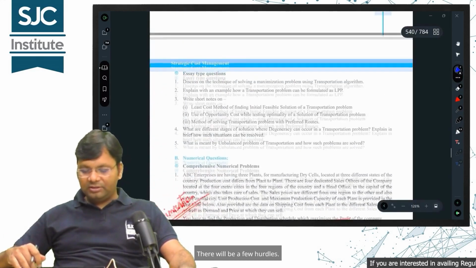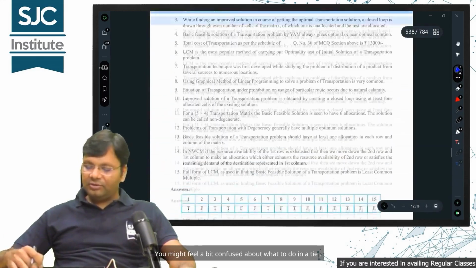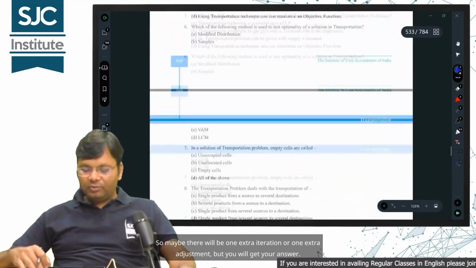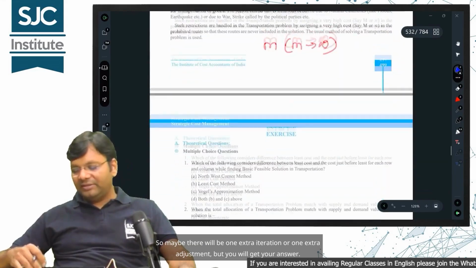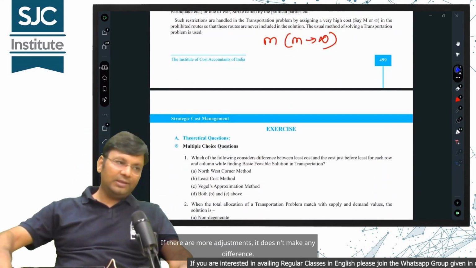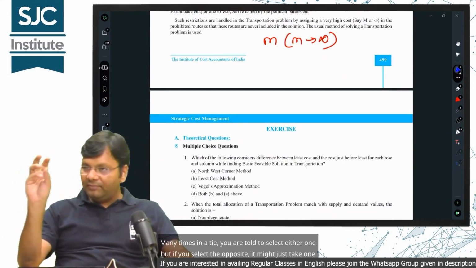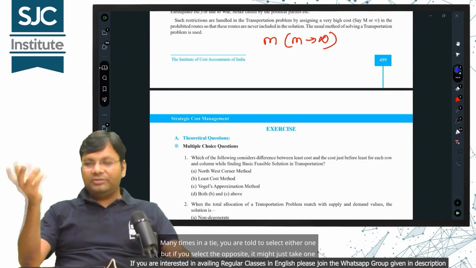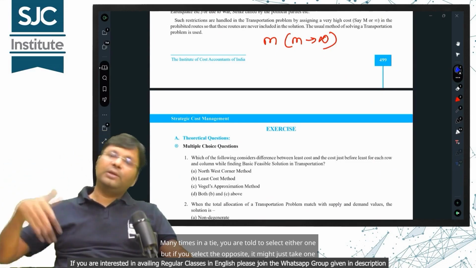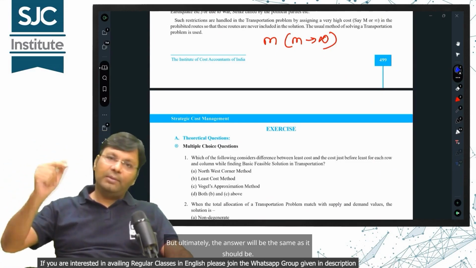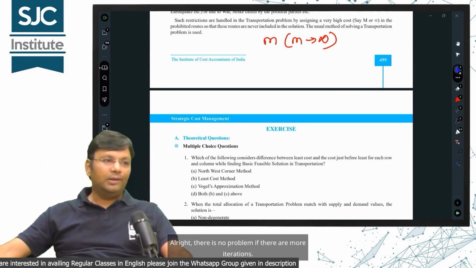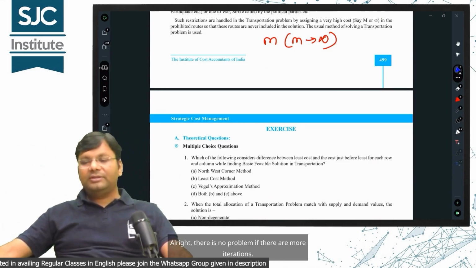There will be a few hurdles. You might feel a bit confused about what to do at a time. So maybe there will be one extra iteration or one extra adjustment, but you will get your answer. If there are more adjustments, it doesn't make any difference. Many times in a tie, you are told to select either one, but if you select the opposite, it might just take one extra iteration. But ultimately, the answer will be the same as it should be. There is no problem if there are more iterations.